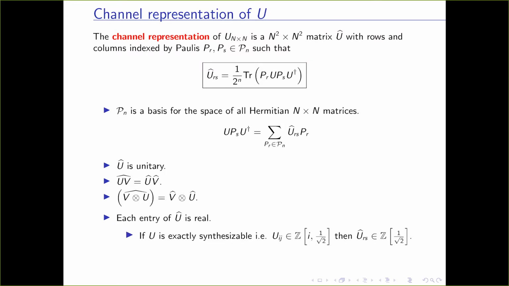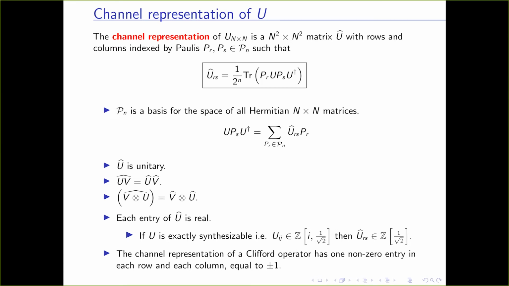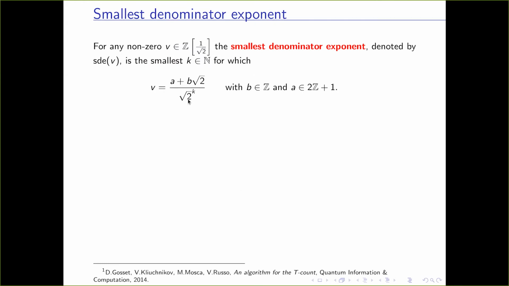If U is exactly synthesizable, that is, if its entries belong to the ring Z[i, 1/√2], then the entries of the channel representation belong to the ring Z[1/√2]. For a Clifford operator, it is very easy to identify the channel representation because it will have one non-zero entry in each row and column, which is equal to plus or minus 1. Now, for any non-zero vector in the ring Z[1/√2], the smallest denominator exponent is the natural number k such that it can be written as (a + b√2) divided by (√2) to the power k.